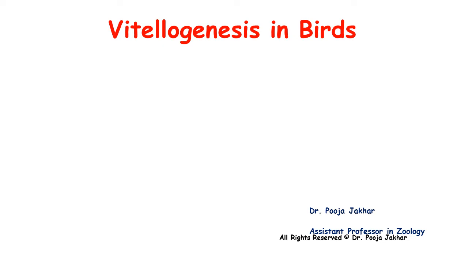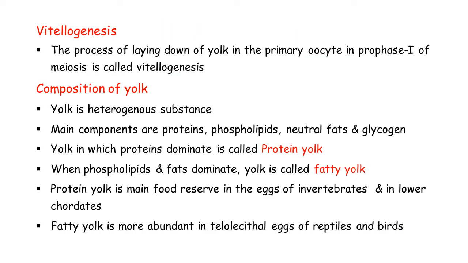The topic of today's lecture is vitellogenesis in birds, and it is formation of yolk. And yolk is the most prominent cytoplasmic component of the egg in many animals. The process of laying down of the yolk in the primary oocyte is called vitellogenesis, and this takes place in the prophase 1 of meiosis 1.